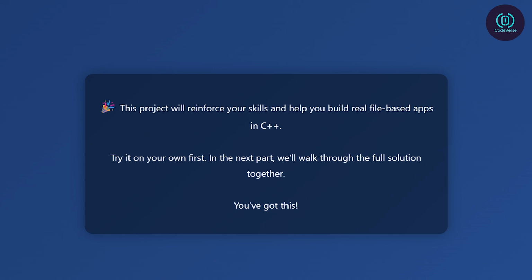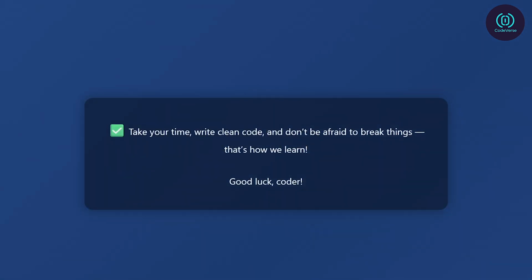Try to complete it on your own first. Then, in the next video, we'll walk through the full working solution together. Take your time, write clean code, and don't be afraid to break things. That's how we learn. Good luck, coder, you've got this.